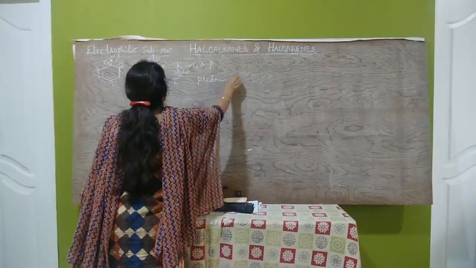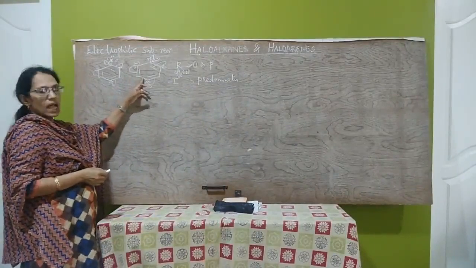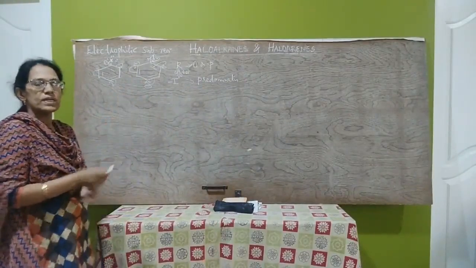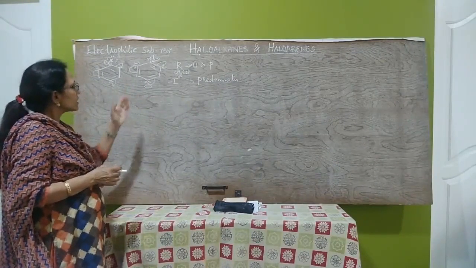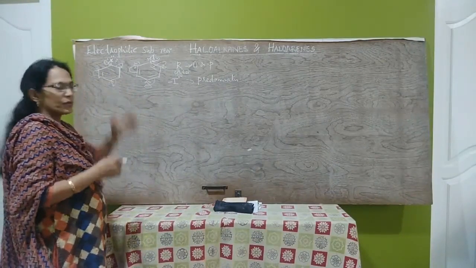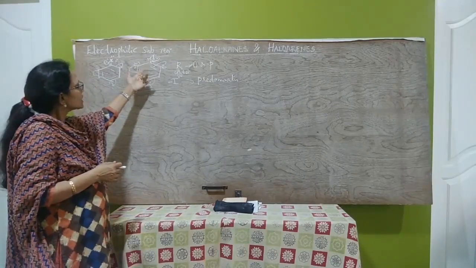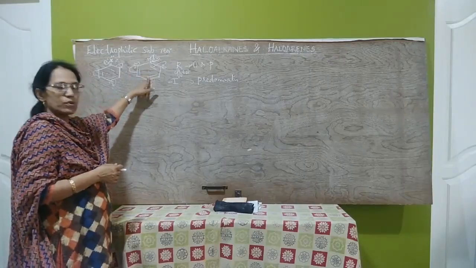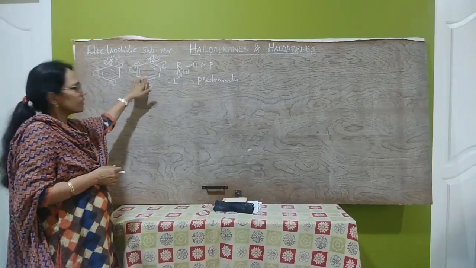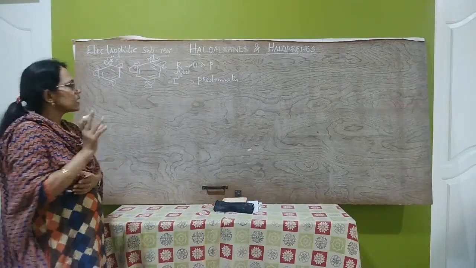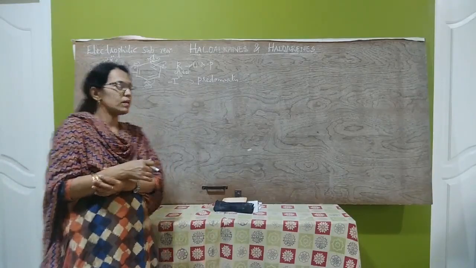Therefore, the electrophilic substitution reactions in haloarenes do not undergo easily. The haloarenes are less reactive towards electrophilic substitution reactions. They undergo electrophilic substitution reactions slowly, that is under drastic conditions, that means on heating only.